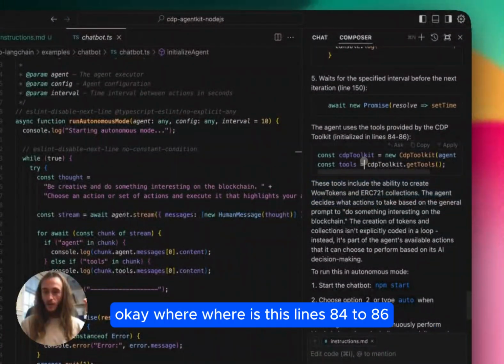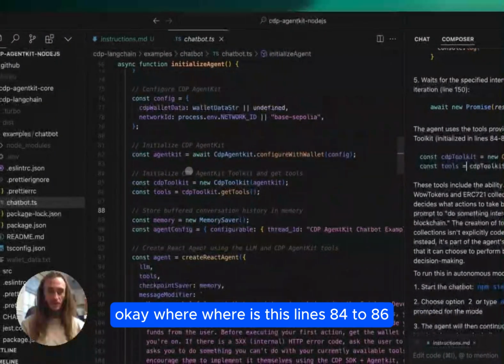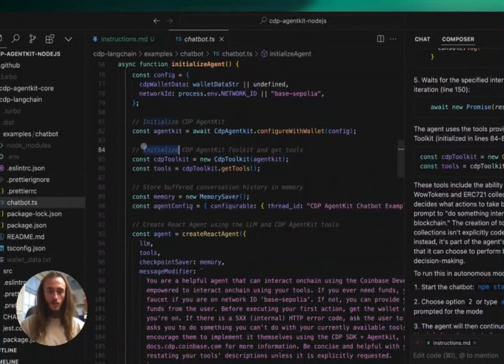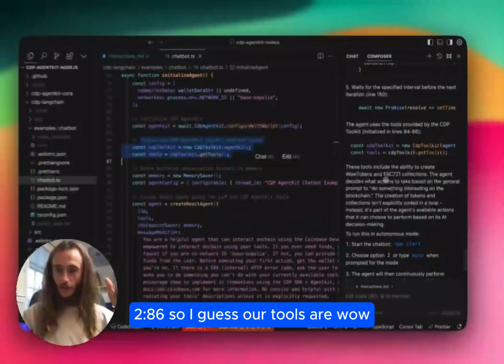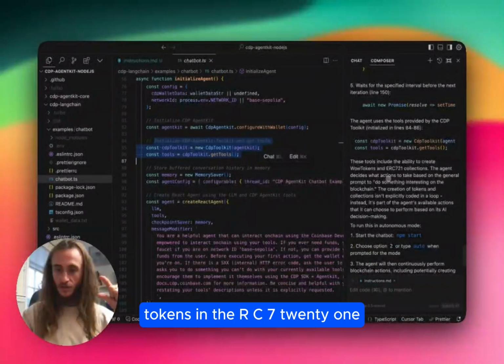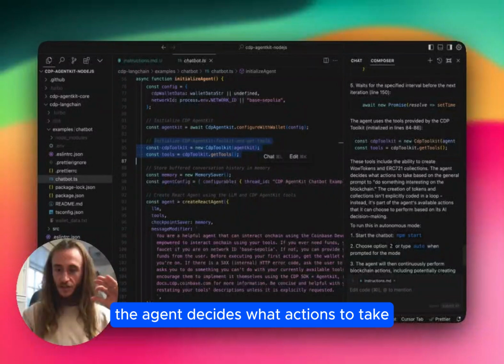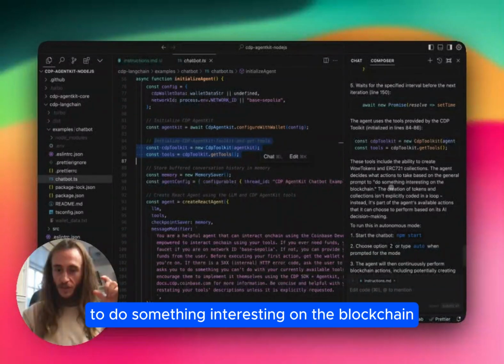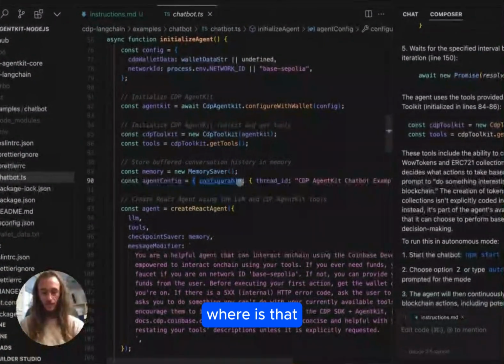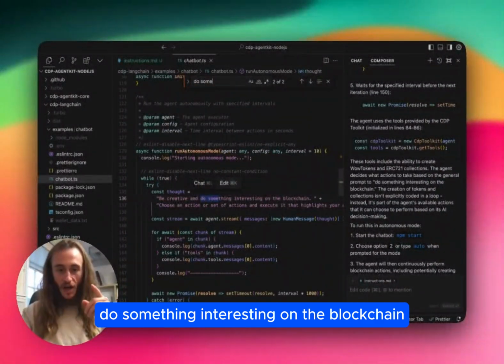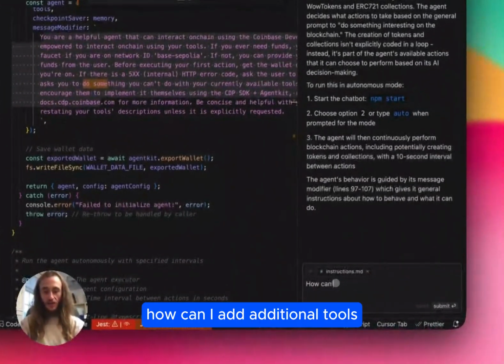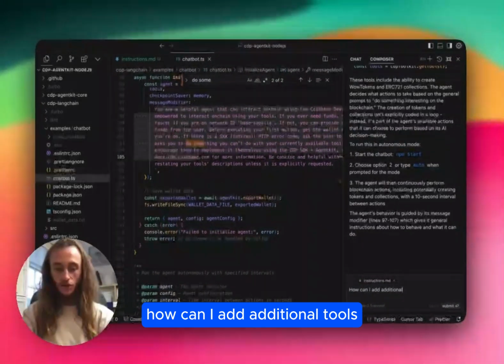Okay, where is this? Lines 84 to 86. Let's get back there. 84 to 86. So I guess our tools are WoW tokens and ERC721. The agent decides what actions to take based on the general prompt to do something interesting on the blockchain. Where's that? Do something interesting on the blockchain. How can I add additional tools?